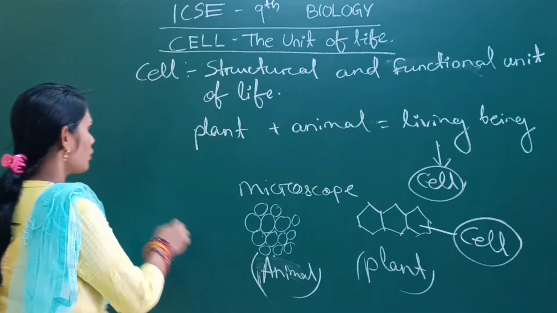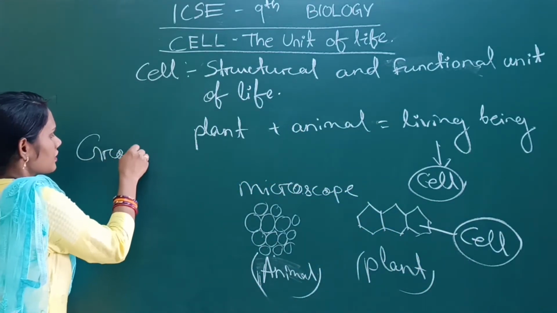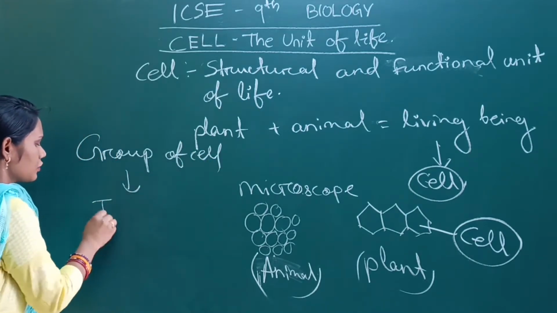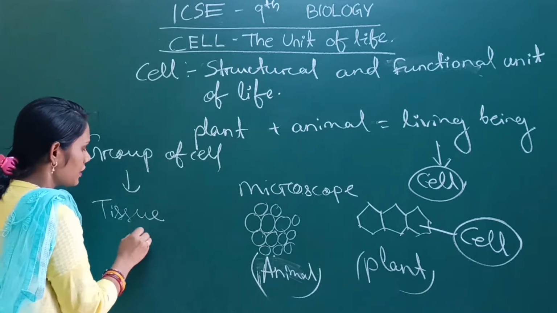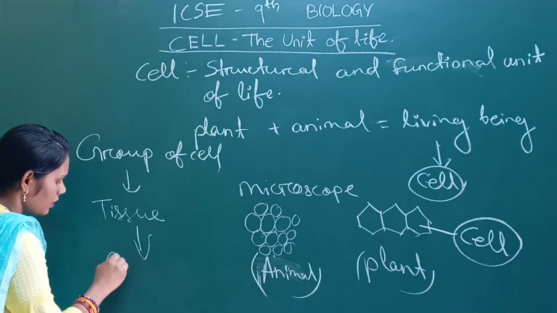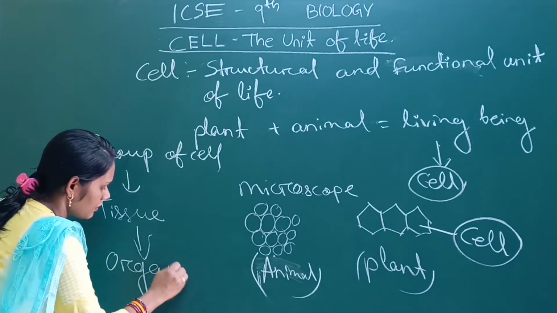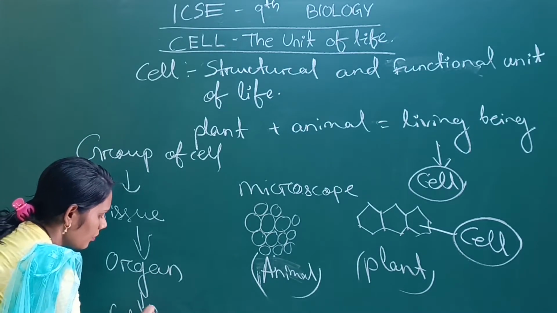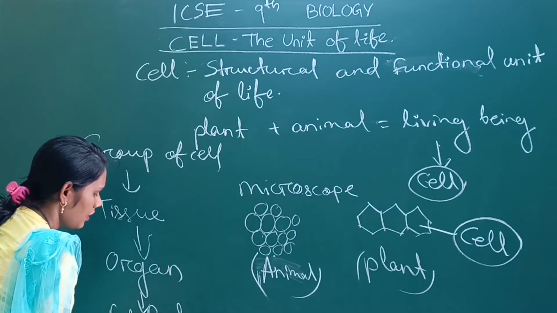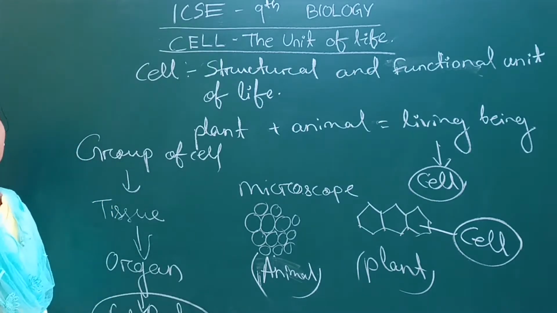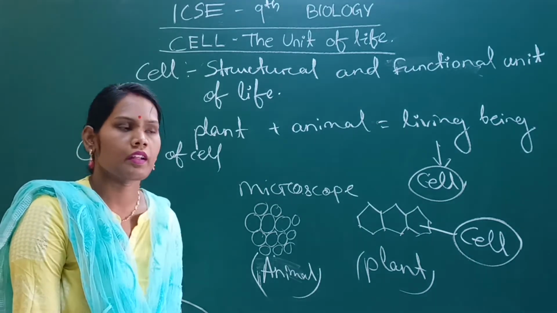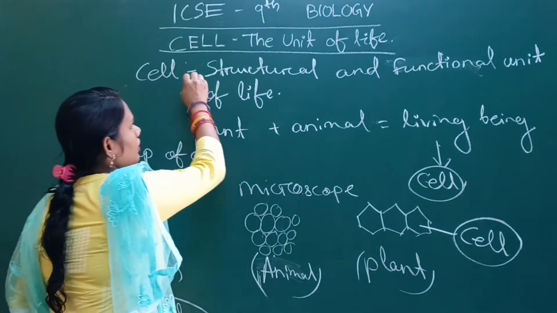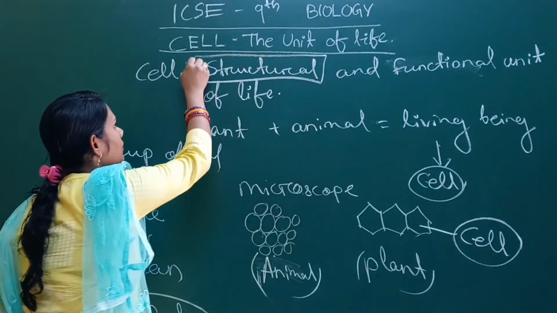A group of cells constitutes together forming a tissue. Then a group of tissues forms body organs, and all organs together constitute our fully matured body. So the whole body of any living being is made up of cells. So the cell is the structural unit of life.